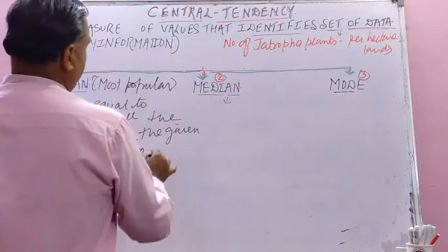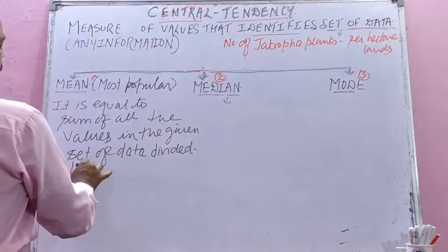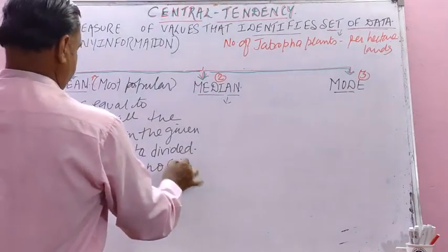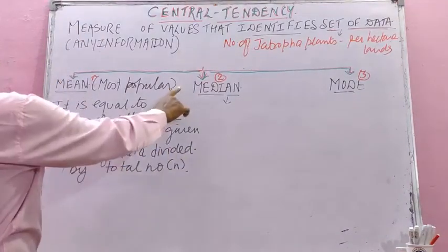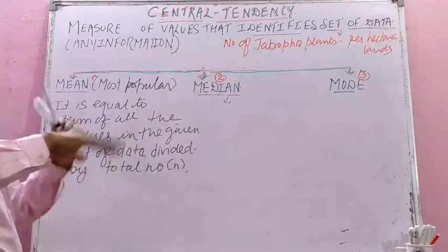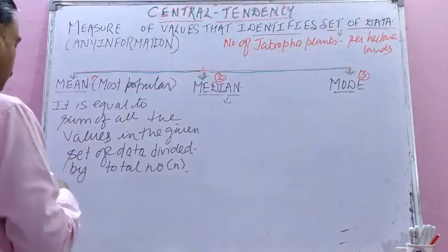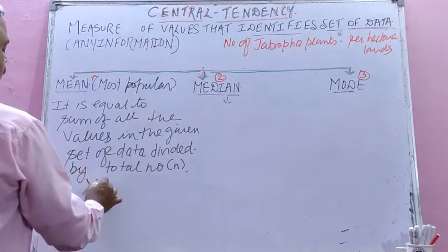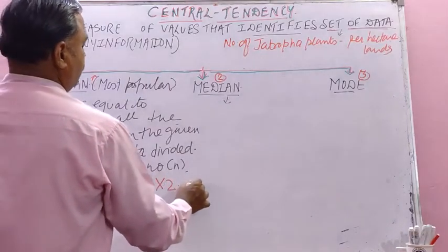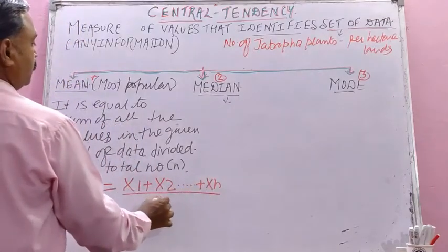It is equal to the sum of all the values in the given set of data divided by the total number n. If I want to explain it with an equation, x bar is equal to x1 plus x2 plus up to xn, divided by the total number, isn't it?